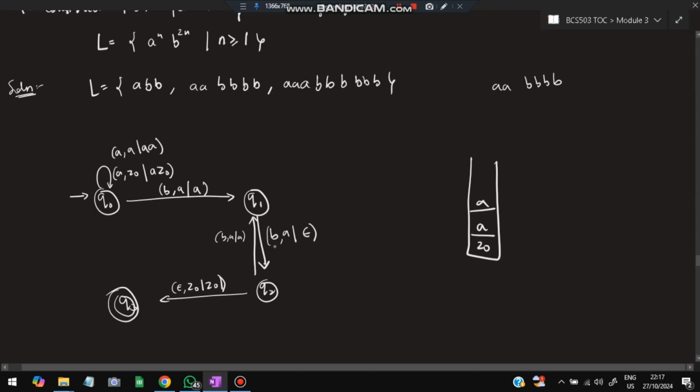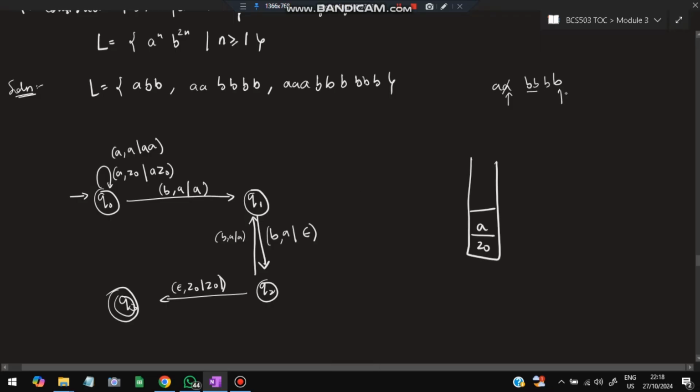Another b comes, b a epsilon, so this will be popped. Epsilon means pop the top of the stack. This one will be popped, and I'll reach this state here. Now from here, another b comes. This b has popped, I mean, the first b and second b popped this one. First b came here, second b came here, the first and second b popped this one. Now we are at the third b, going here, not doing anything to a. Now we are at the fourth b.